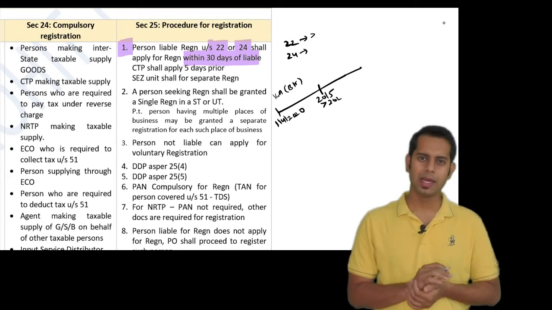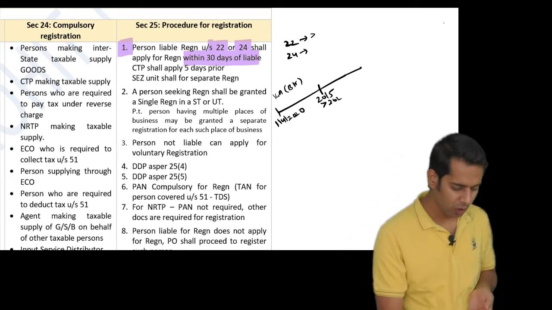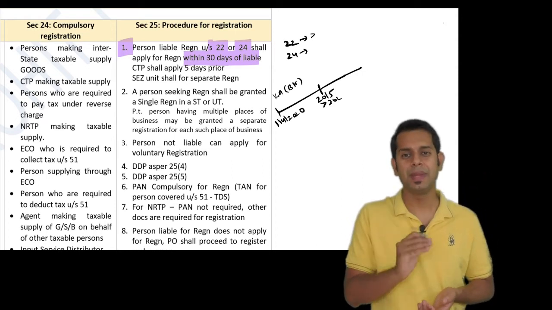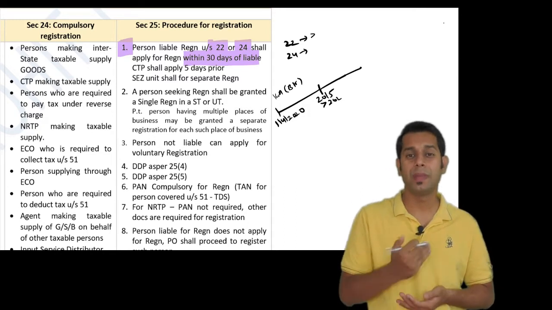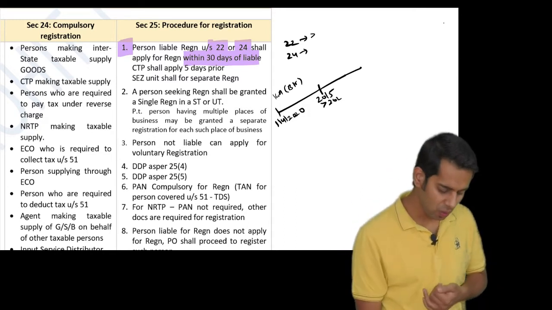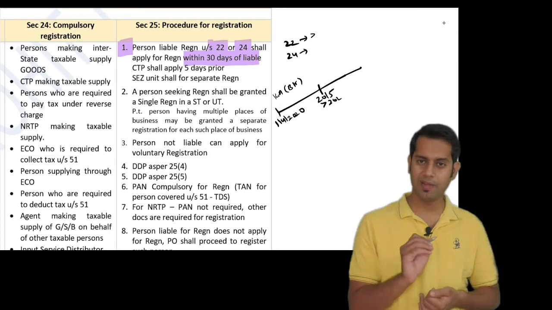Now, because my turnover has crossed the limit which makes me liable for registration, I will now have to apply for registration.